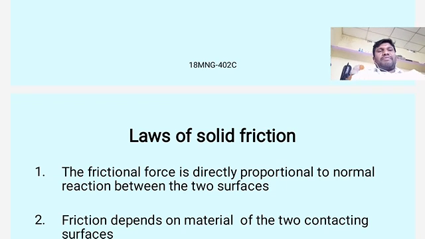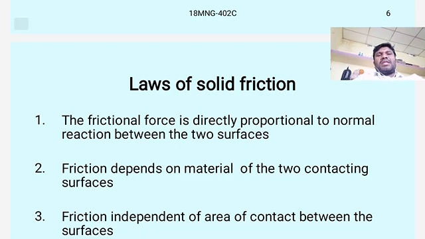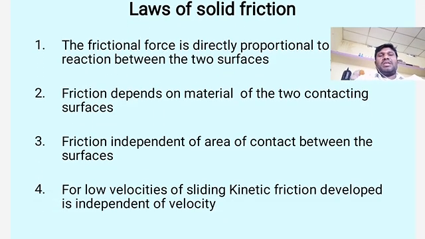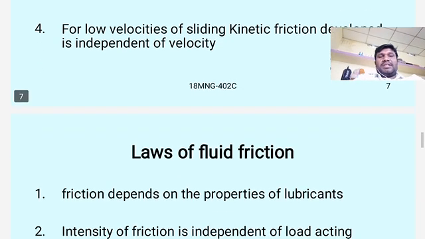Laws of solid friction. The frictional force is directly proportional to the normal reaction between the two surfaces. Friction depends on the material of the two contacting surfaces. Friction is independent of the area of contact between the surfaces. For low velocities of sliding, kinetic friction developed is independent of velocity.